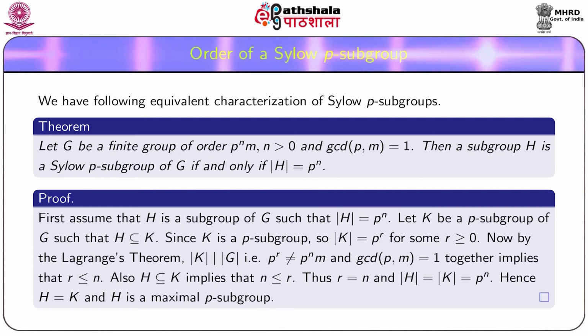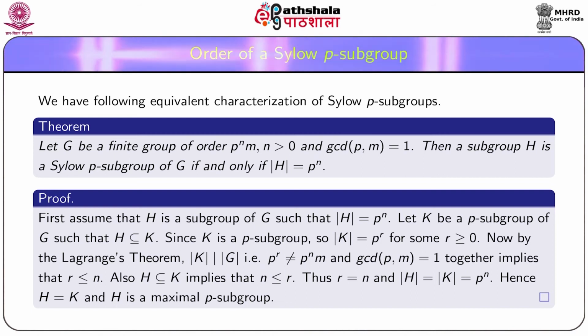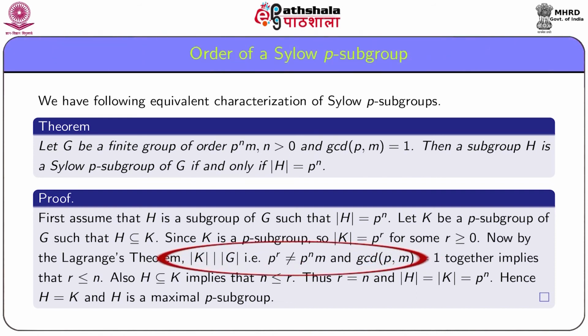Now, by Lagrange's theorem, since K is a subgroup of G, order K divides order G, that is p to the power r divides p to the power n into m, and GCD of p and m equal to 1.